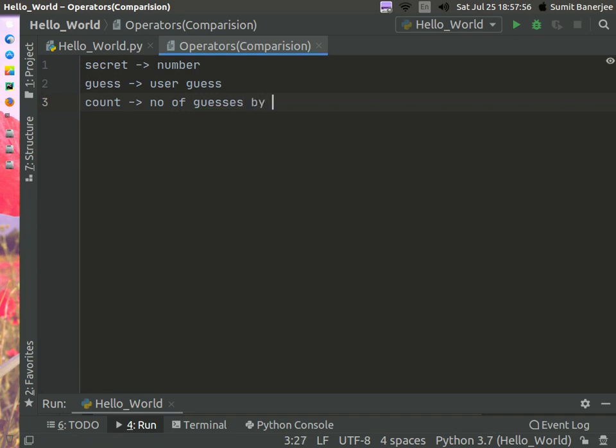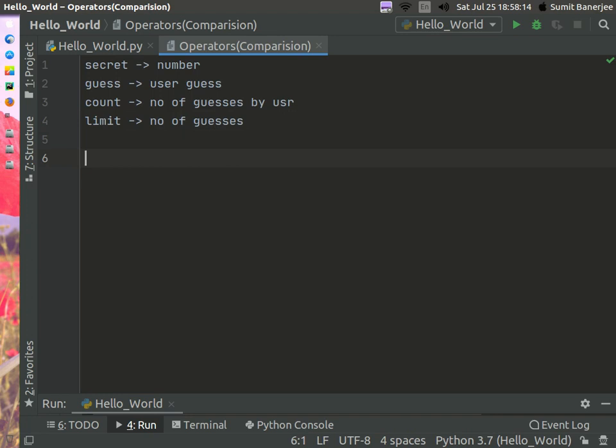Then you can make another variable which will store how many guesses you want the user to input, and you can say number of guesses.